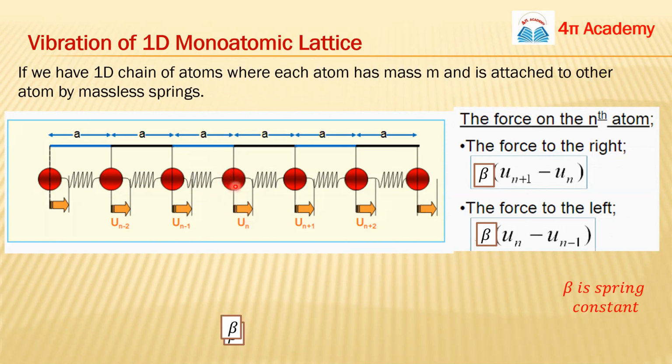If we are talking about this atom, suppose this is the nth atom, and it is displaced due to thermal motion along this side, suppose the displacement of this atom is un. For the next atom, the (n+1)th atom, its displacement will be un plus 1, and so on on both sides.